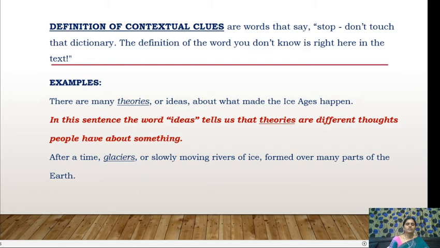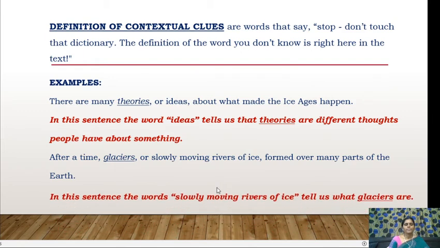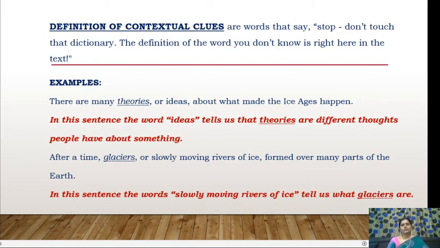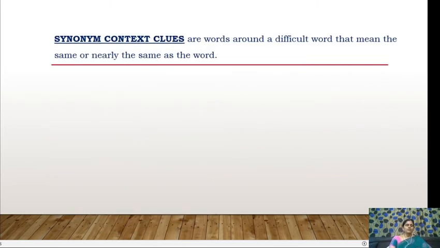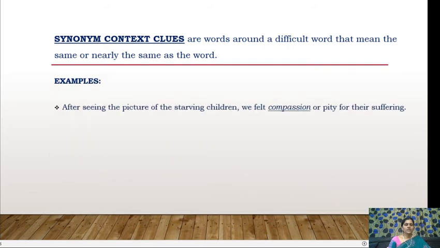So you can guess the meaning of the word from the text itself by looking at the clues, or the definitions of contextual clues, which are given here. So in this sentence, the words slowly moving rivers of ice tell us what glaciers are. The other one is synonym contextual clues, or words around a difficult word that mean the same or nearly the same as the word. When you find such an unfamiliar word in the text, immediately you can look for another word which gives a similar meaning, and you can take that clue to understand that new word.